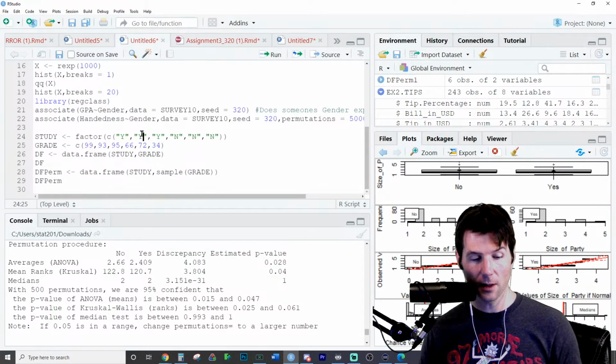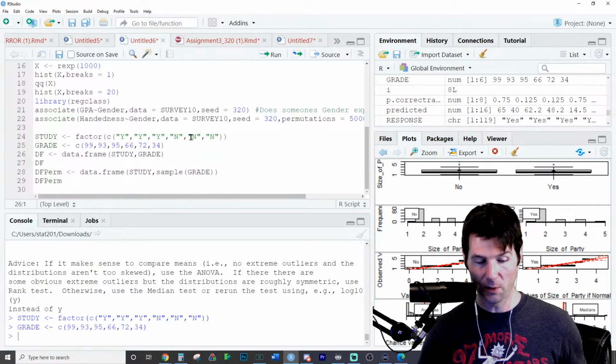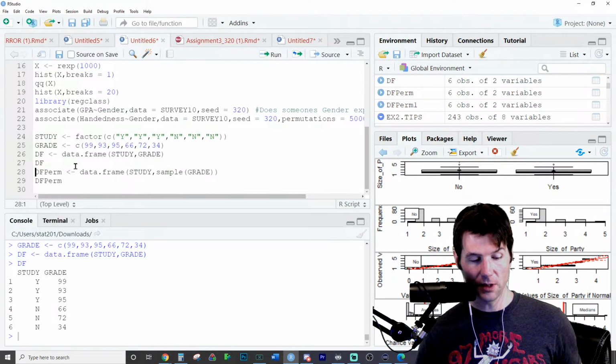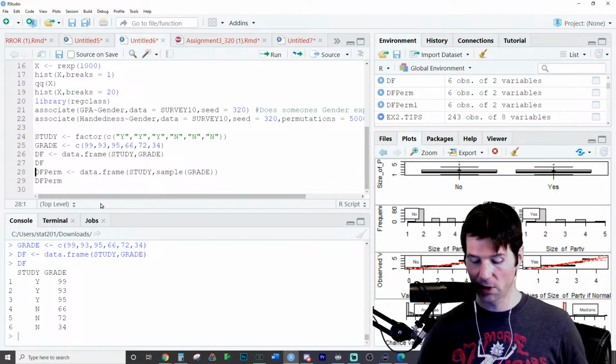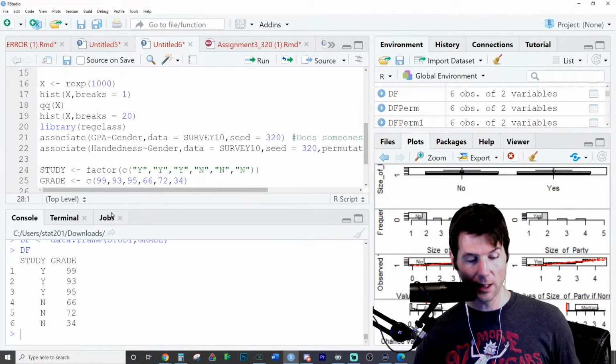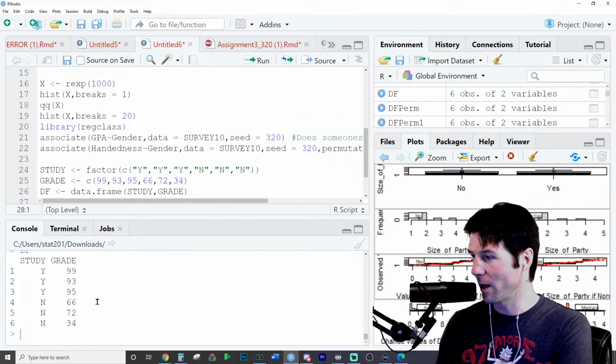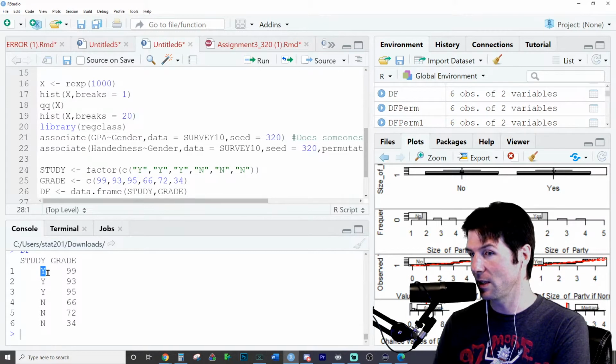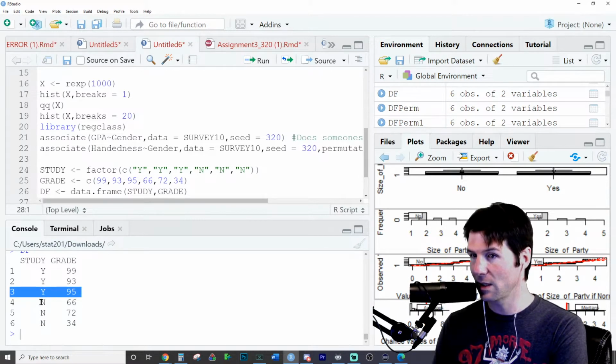If you didn't see it at the very end of class, we were asked for one more example of permutations, where here's a data set on whether or not people were studying for the test. So if you see right here, people's grades on the test, a made up data set. Person 1 studied, yes, and got a 99. Person 2 studied, yes, 93. And these are just someone's grade. This person did not study and made a 66.